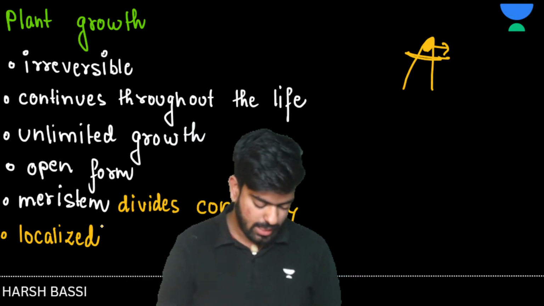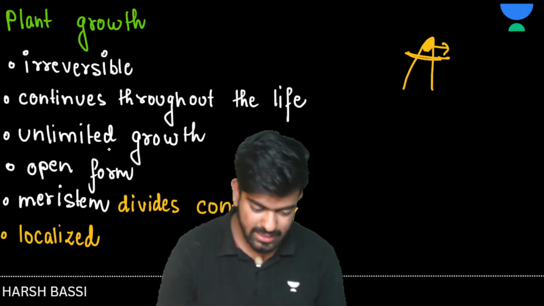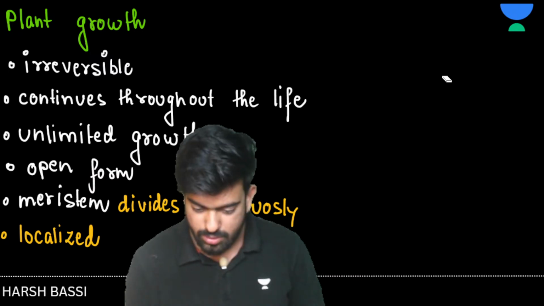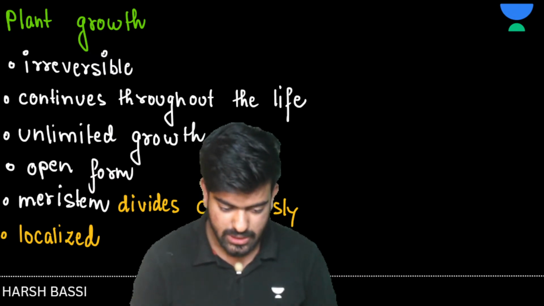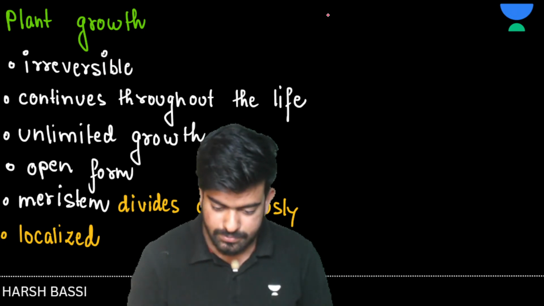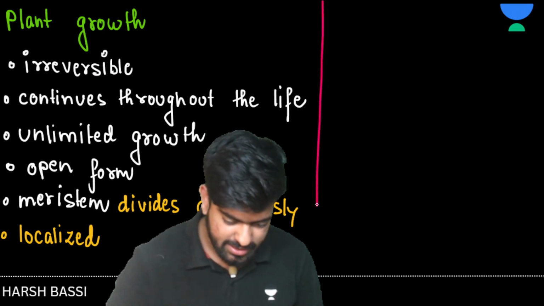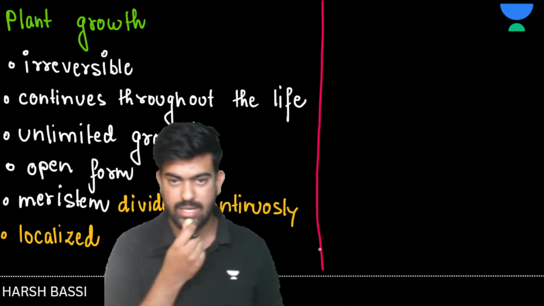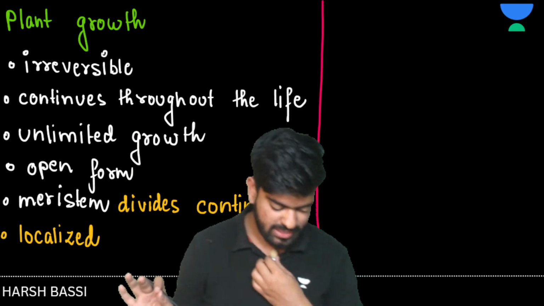Great, sir. Now let's talk about some more characters here. Should I erase this diagram? Yes. Now see, let's have some other characters. Okay, localized growth we have said.